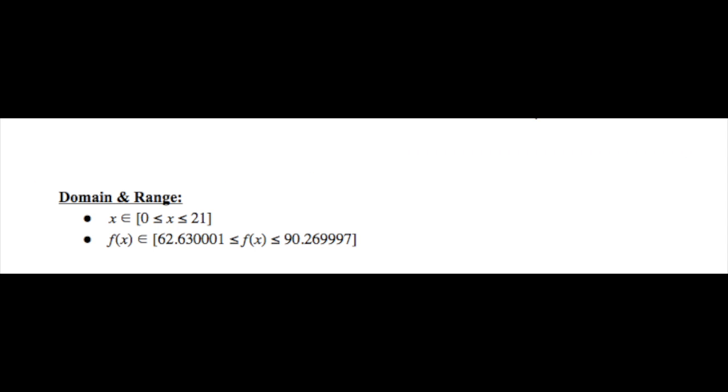The domain of our function is x in the set of 0 and 21 because there are 21 months which pass between December 2009 to December 2011. This is because we use the point December 2009 as our starting point when no time has passed.